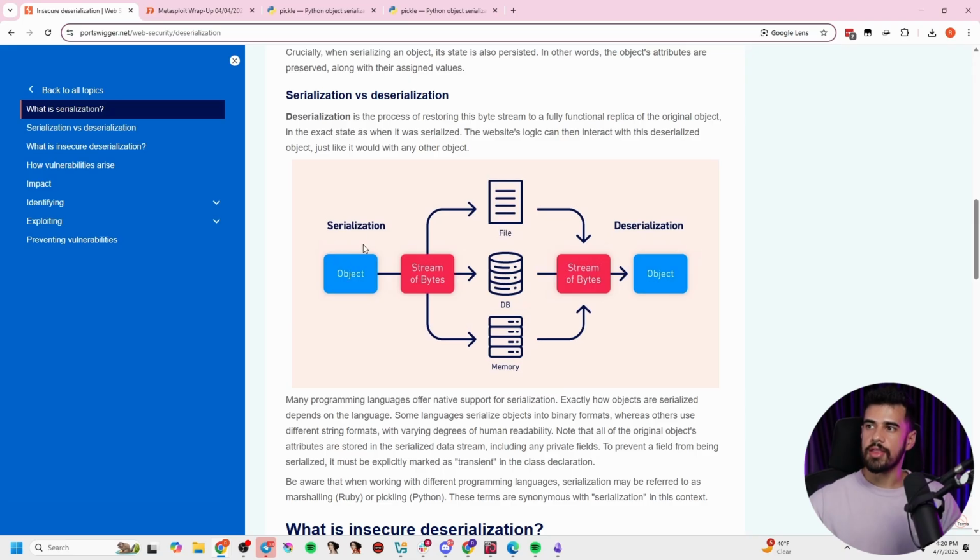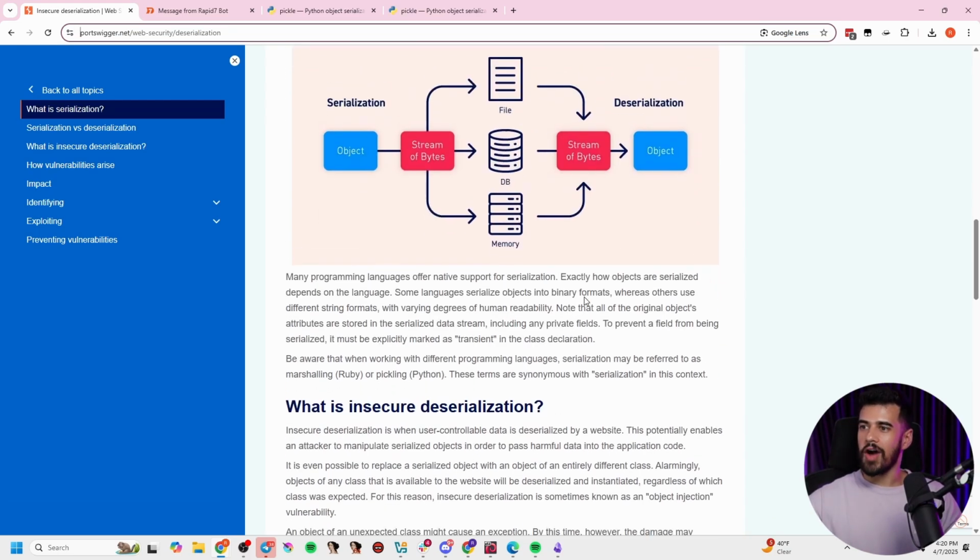What we would do is take that object and serialize it into a stream of bytes. From there, we can maybe write it to a file, store it in a database, or maybe just have it running in memory. And we can grab that stream of bytes, whether it's from any of these sources, and we can deserialize that into a Java object in this example.